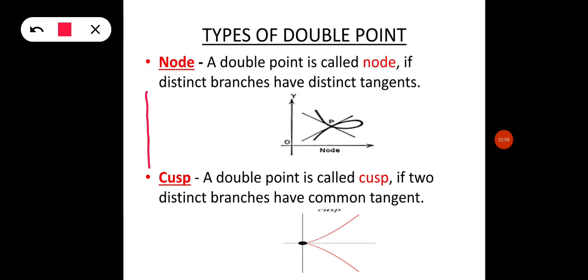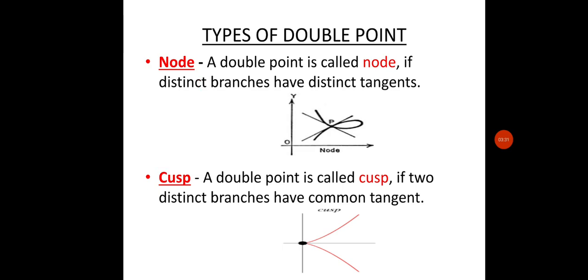If I draw a graph and draw curve 1 and curve 2, and if I draw a tangent to both the curves, then we can see that the two curves have two different tangents. So this is the point which is known as a node.